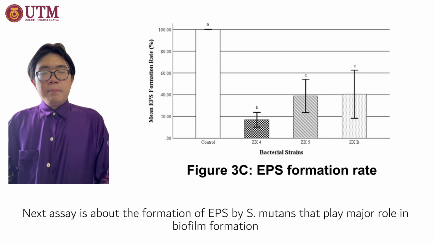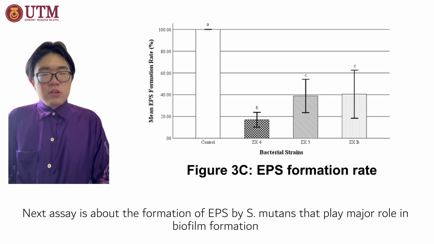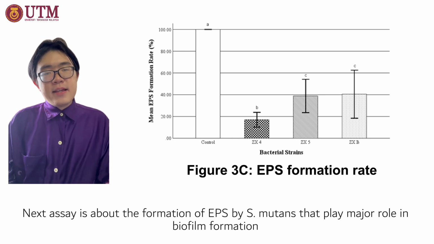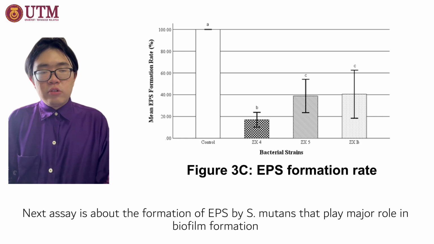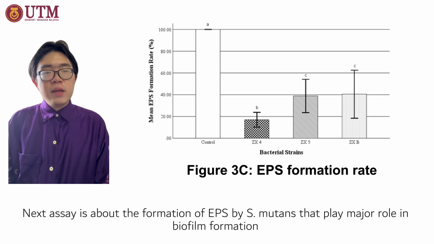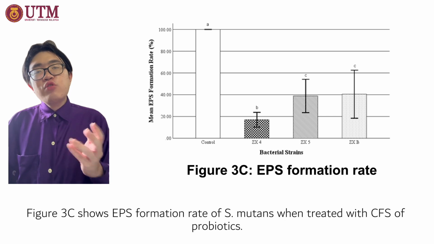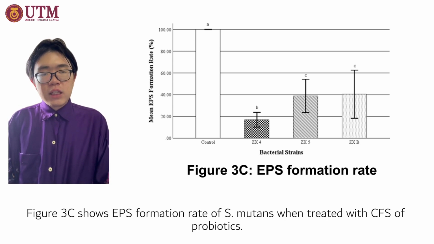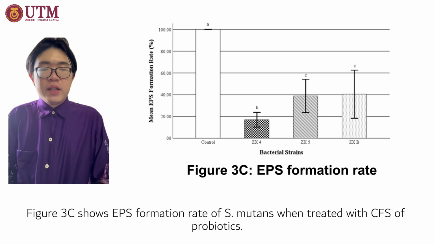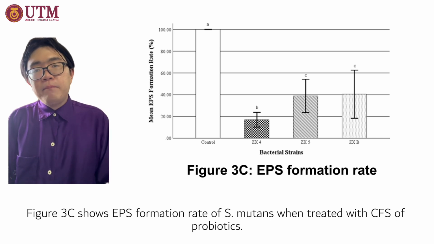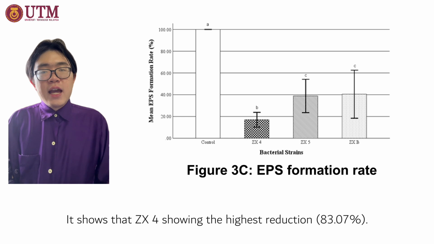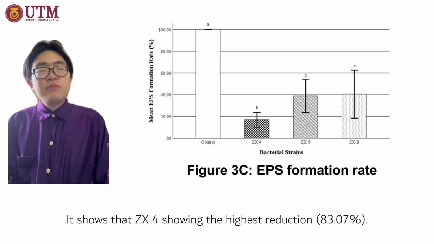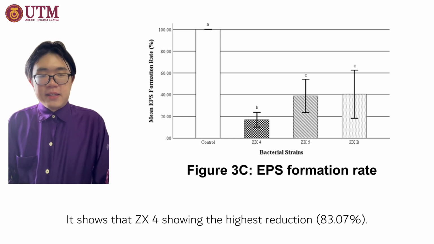Next assay is about the formation of extracellular polysaccharide (EPS) that is produced by Streptococcus mutans and plays a major role in biofilm formation. Figure 3c shows the EPS formation rate of Streptococcus mutans when treated with cell-free supernatant of the probiotic. It shows that ZX4 has the highest reduction, at about 83%.